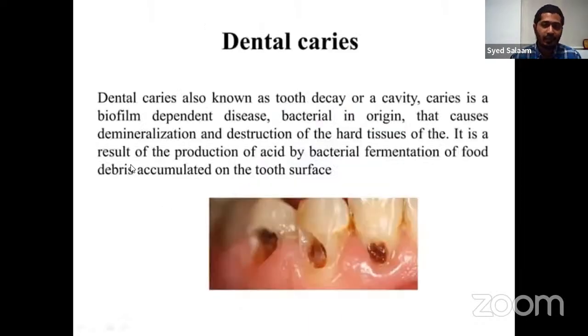So dental caries, also known as tooth decay, happens due to a biofilm dependent disease. The bacteria is responsible for that, which causes demineralization due to the release of acid. Bacteria cause fermentation of the food debris and release that acid, due to which the tooth surface gets decayed. So you can see here how caries happen due to the release of lactic acid by the bacteria.